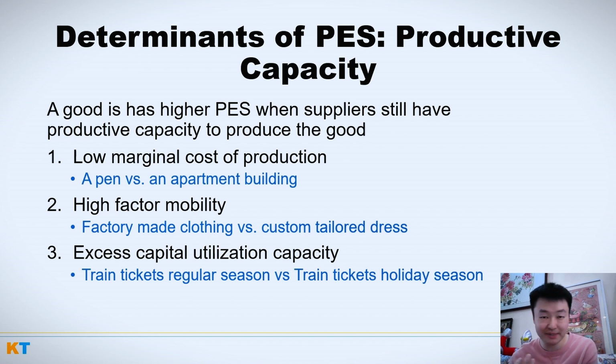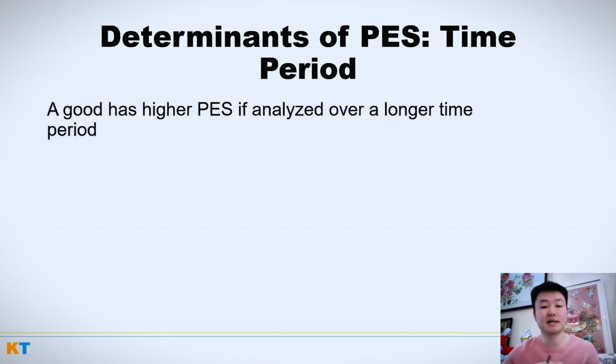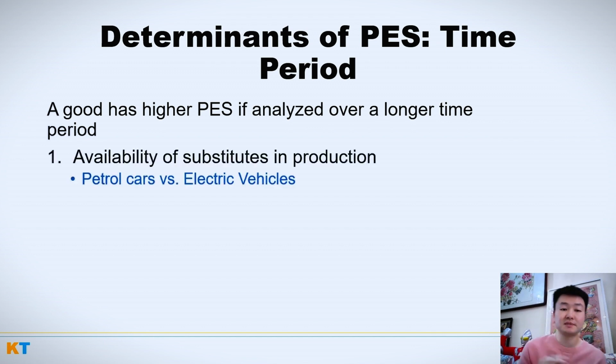They're really hard to buy and get a hold of because there's no excess capacity. Okay, so the third determinant of PES before we go into its relevance in business decision-making is going to be time period. A good has higher PES, is more elastic, if analyzed over a longer time period. And so this makes sense.